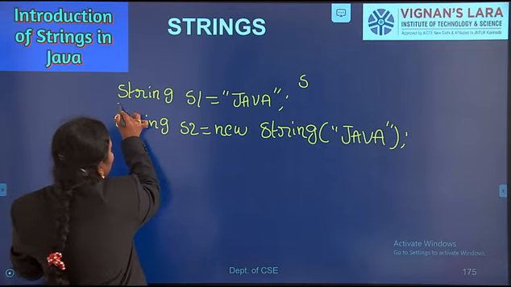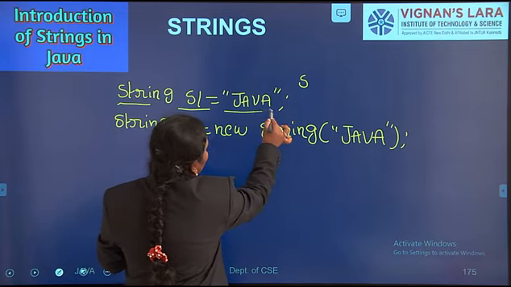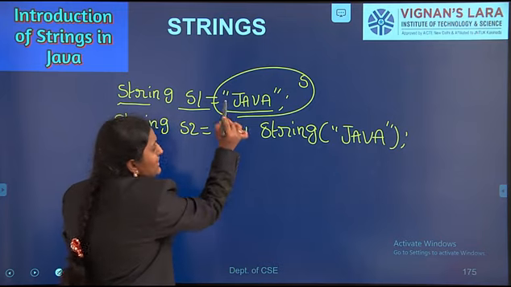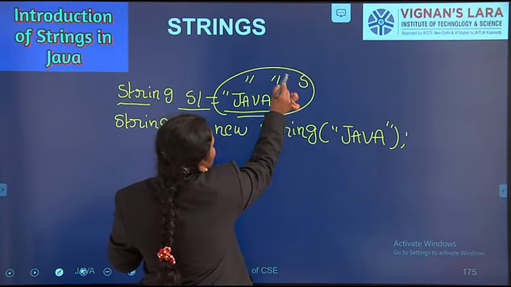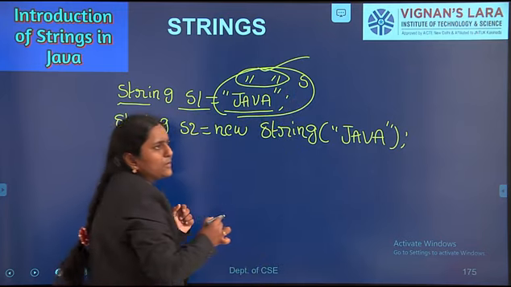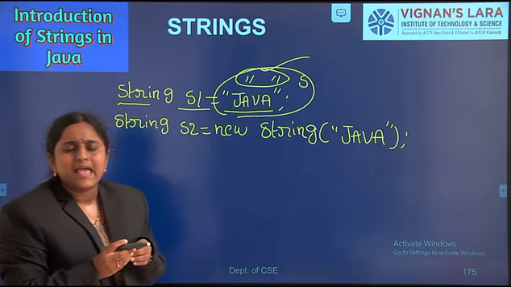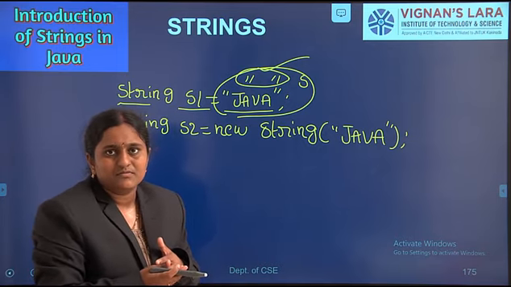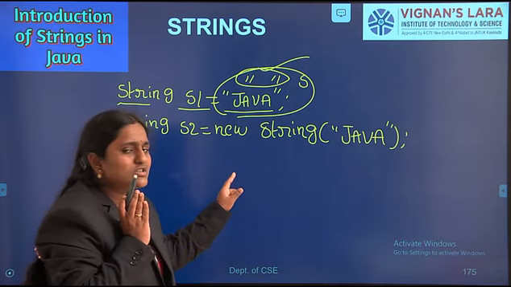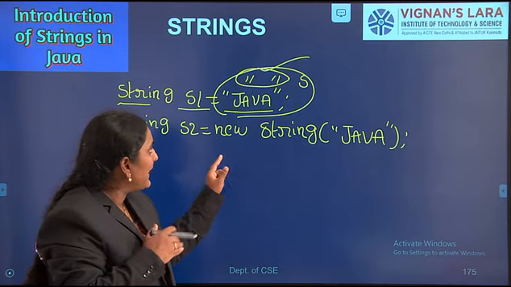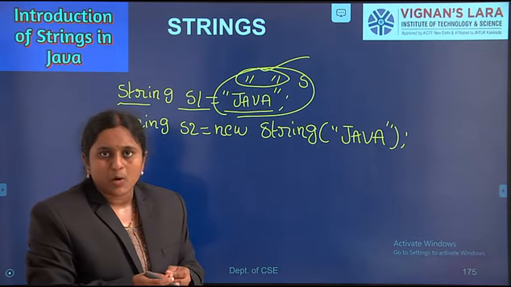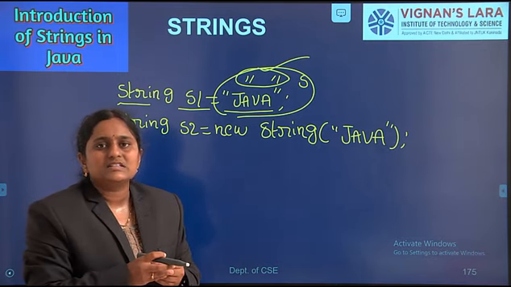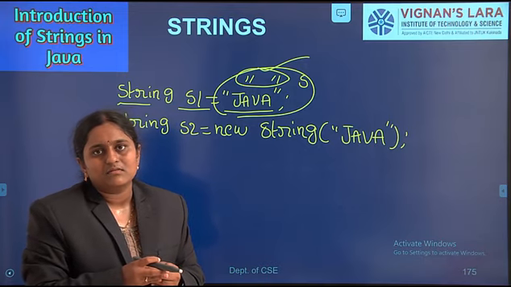Here in this statement, string s1 equal to Java, by using double quotes I am creating a string. Whenever JVM finds the double quotes, JVM blindly creates a string object. Next, another way of creating a string is by using the new operator.